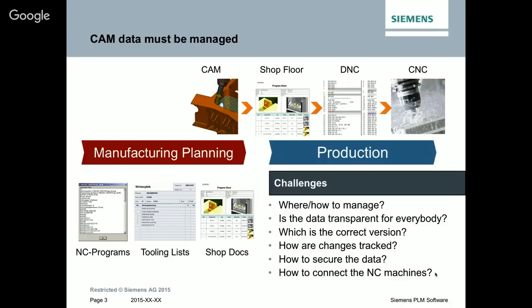How do I know that the data that I find is the latest and greatest? And what about changes? Are they tracked? If there are changes in the CAM area, how do I get the information very quickly to the operator? Also, what happens if changes are done on the shop floor? How do I get this back into my managed environment?